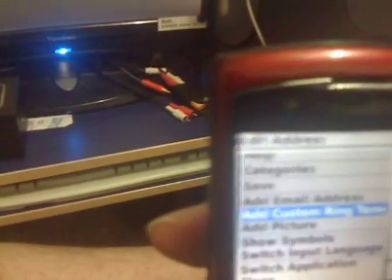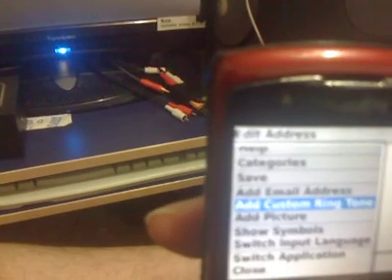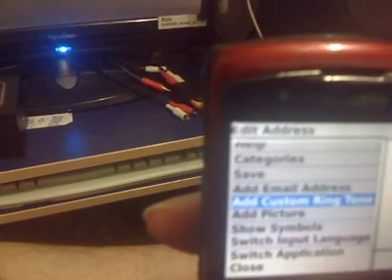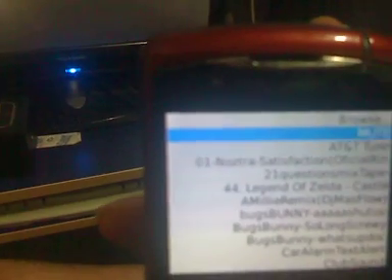Now you want to put your custom ringtones. Just click on it with the trackball. You go up to add custom ringtone. You click on it, and there goes the option all the way at the bottom. Right now it says custom ringtone, and it says it'll sound as the AT&T tone. So all you have to do is click on it again and start browsing. I hate that one.